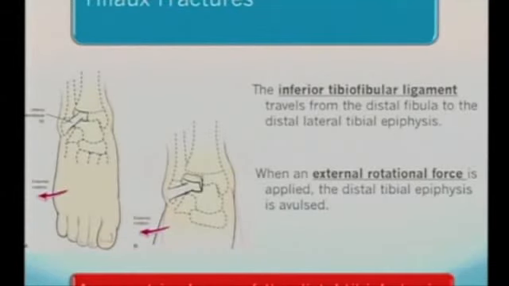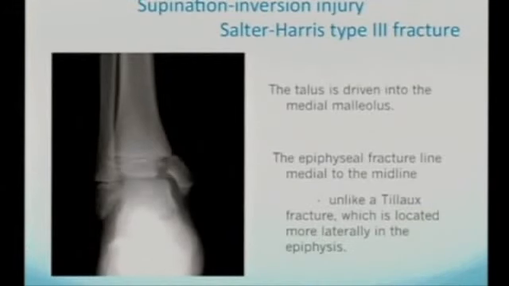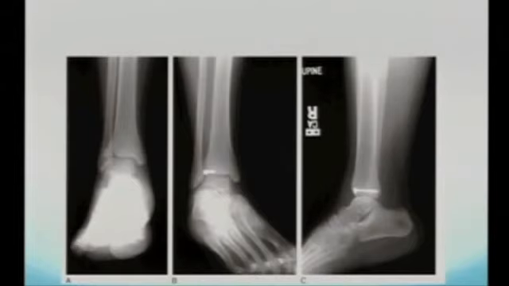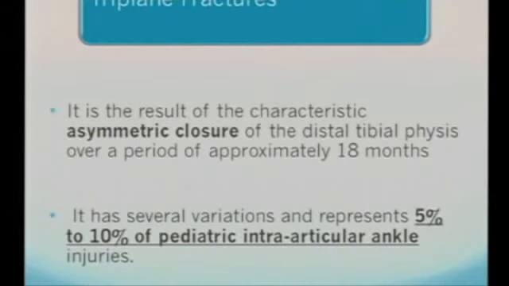We should also not forget about Tillaux fractures, due to avulsion by the anterior inferior tibiofibular ligament. The fracture usually travels from the distal fibula to the distal lateral tibial epiphysis. When an external rotational force is applied, the distal tibial epiphysis is avulsed. This is due to the asymmetric closure, which we already discussed in the anatomical description. This is just contrary to the supination inversion injury, where you have the same fracture but happening on the medial side. This is the Tillaux fracture seen on the CT scan and fixed with an anterolateral approach with screws.